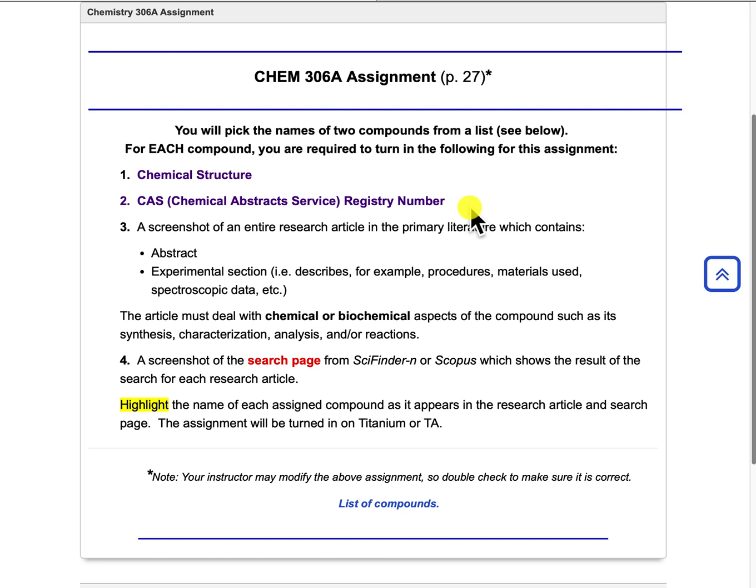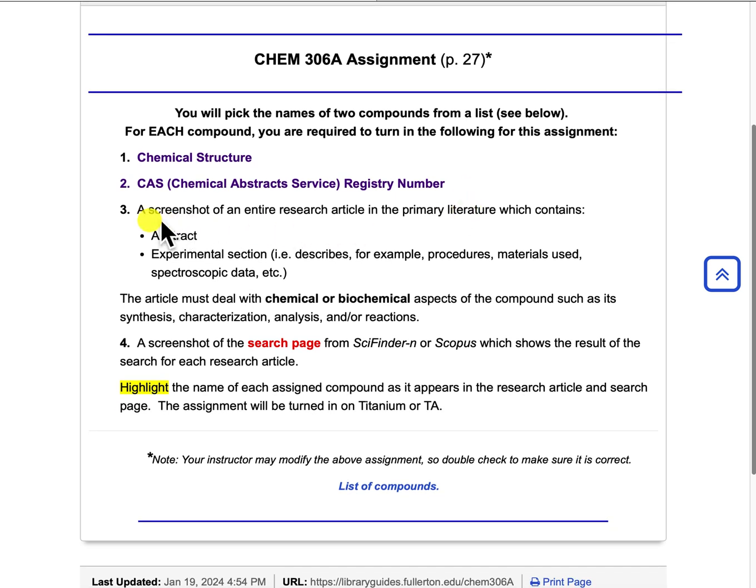for each compound. You also need to provide a screenshot or PDF of an entire research article in the primary literature, which contains an abstract and an experimental section for each compound. Now, the article must deal with the chemical or biochemical aspects of a compound, such as its synthesis, characterization, analysis, and/or reactions.